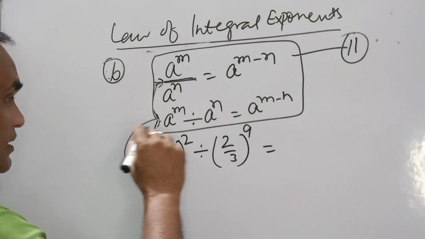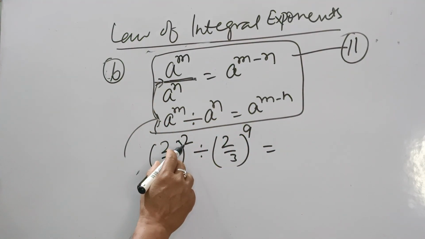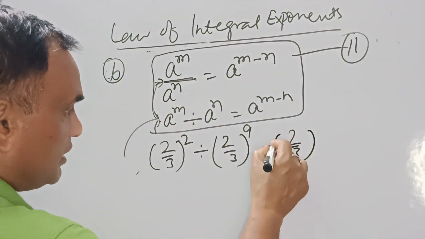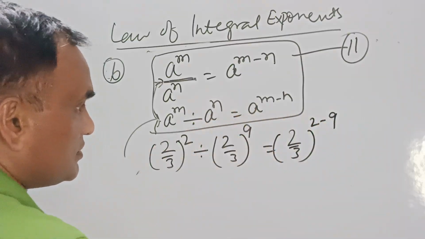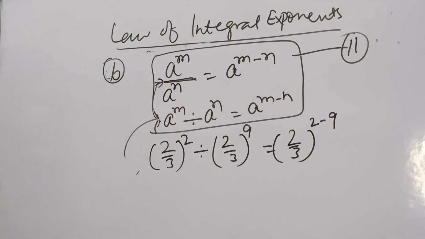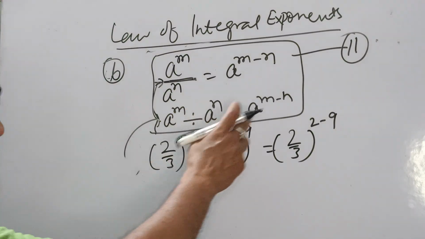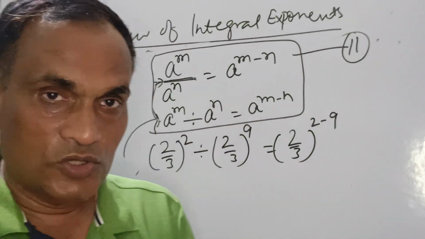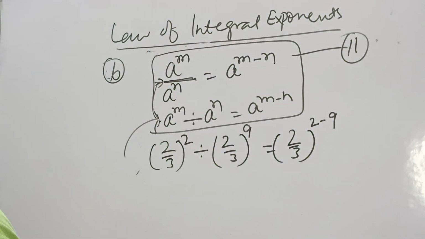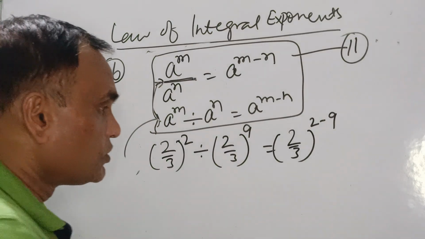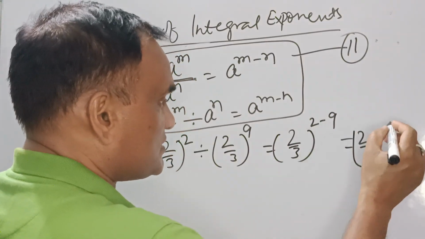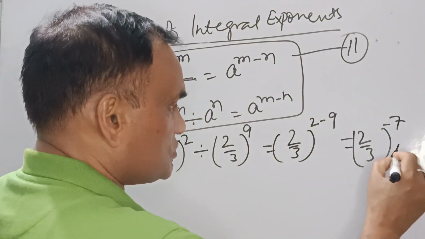I have written here m minus n, so 2 is in place of m and 9 is in place of n. So we'll write here 2 upon 3, power 2 minus 9. This is very correct. 2 minus 9, right? We cannot write 9 minus 2. That will be wrong. So we'll write 2 minus 9 as per the formula. Now, what is the result? 2 upon 3, this 2 minus 9 result is minus 7. So this is your right answer.